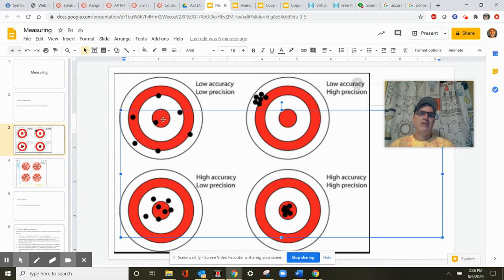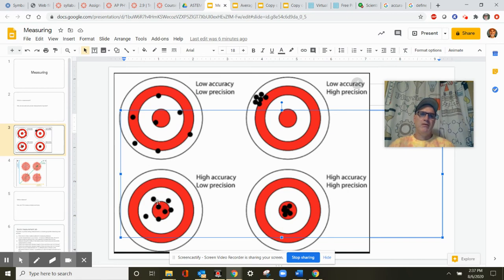So accurate would be hitting the bullseye. These are not accurate. Precise would be hitting the same spot. So this is precise, but not accurate, because accurate would be hitting the right answer, right? So accurate is getting the right answer, and precise is getting the same result repeatedly.